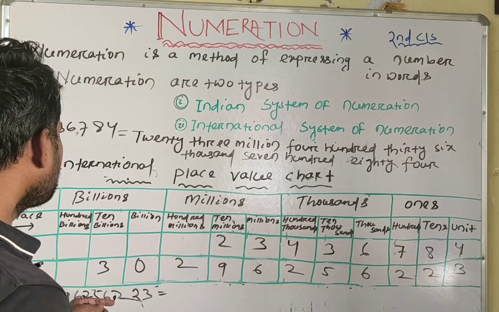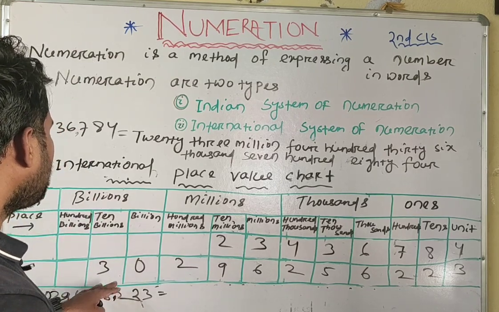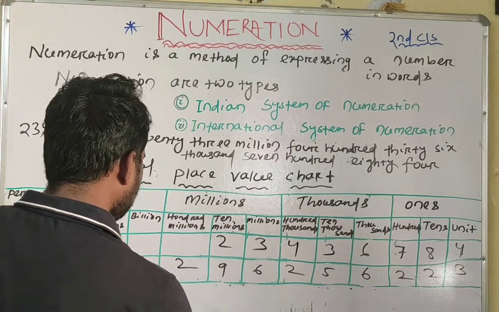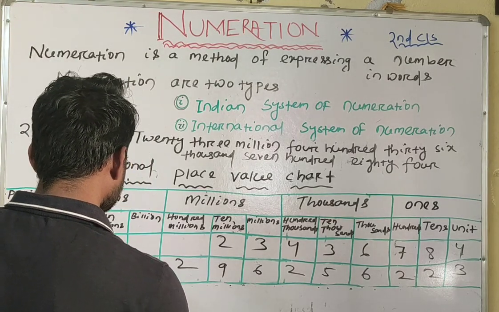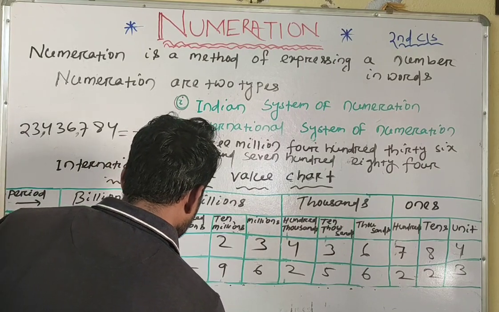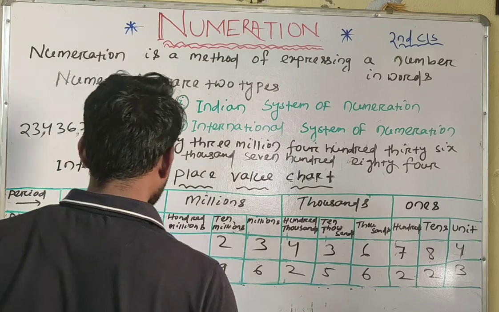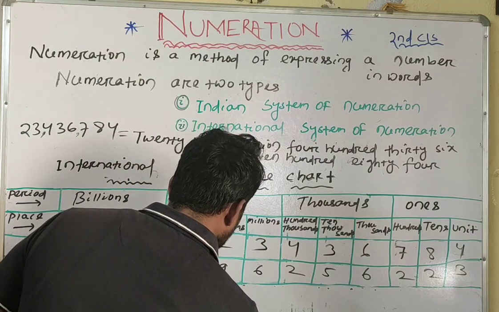So what will it be? In the billions period, what is present? Only 2 digits are present, and that is 30. So directly we will write 30. And the period is billion, so 30 billion.